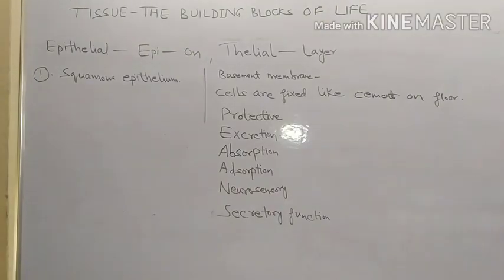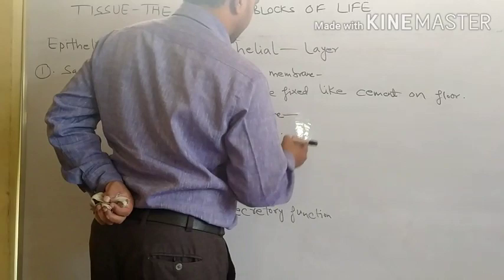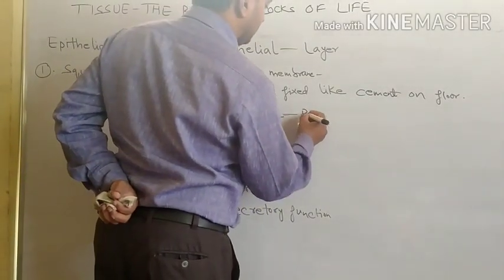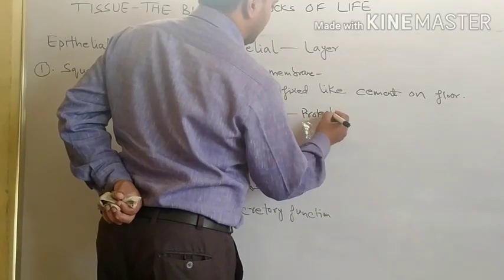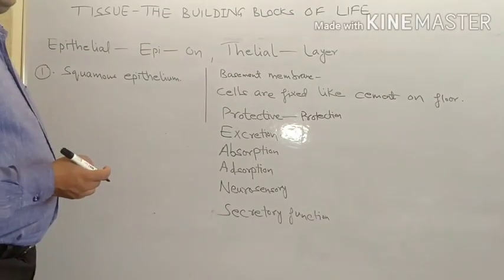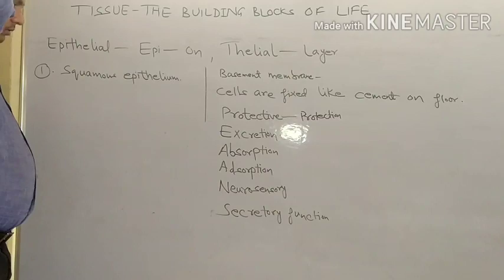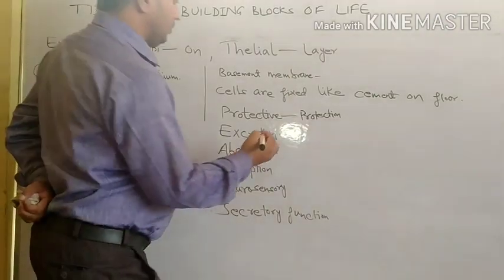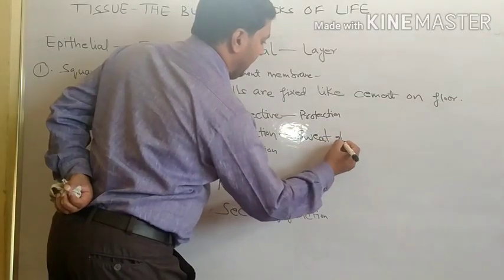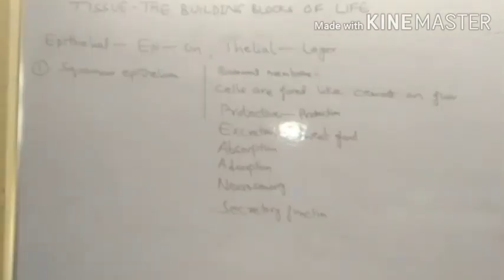First is protective function. Because they are present on the surface, they provide protection to the body. They give protection to the inner organs, you can say. Second, excretion. See, in excretion what happens? Like sweat is coming out of our body, that is excretory. So the sweat gland has epithelial tissue in it, which is responsible for the secretion of sweat.